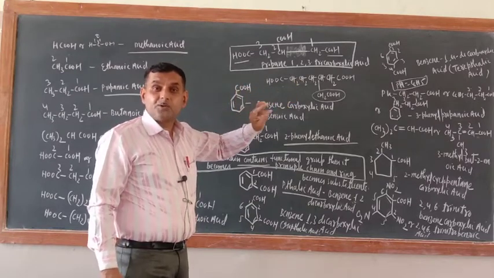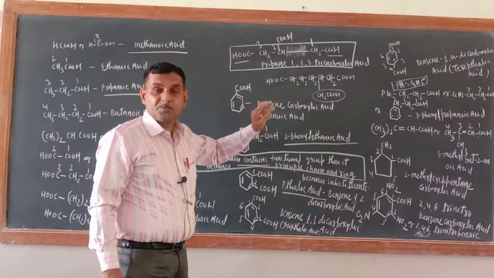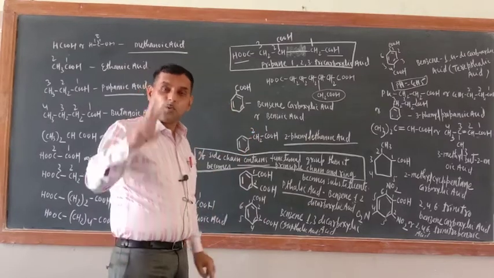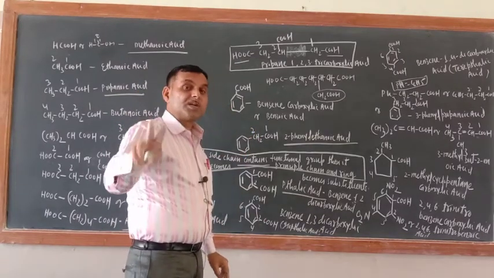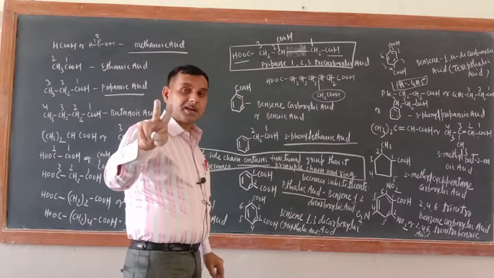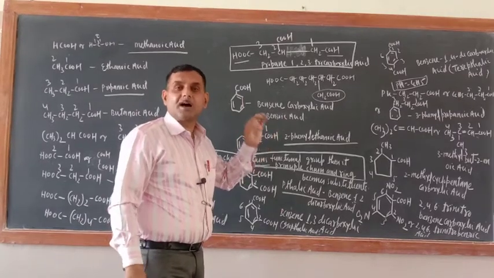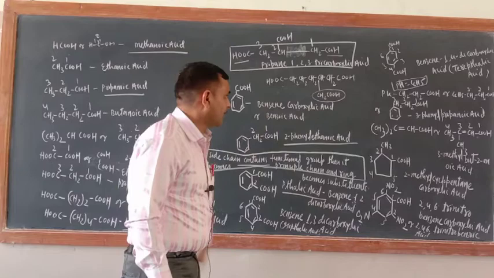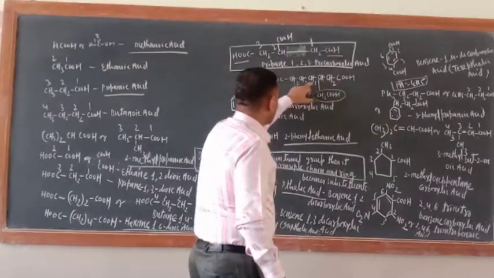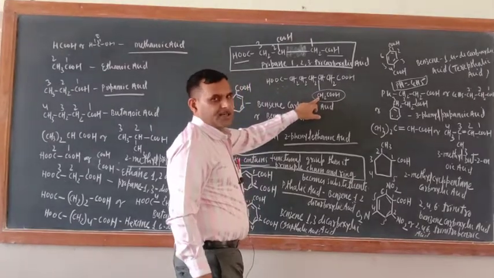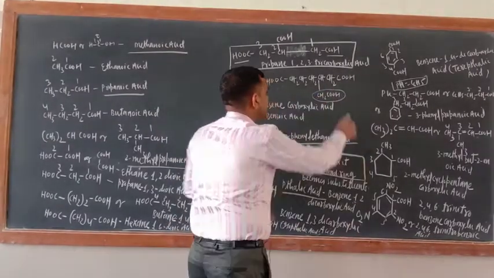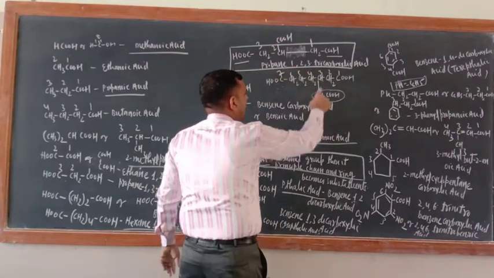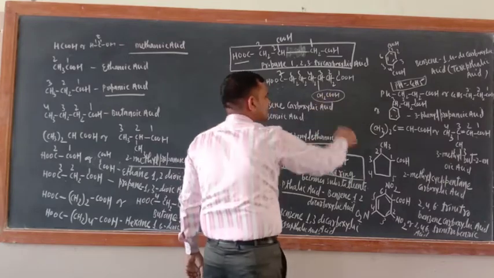So just see, this rule is there when there is a straight chain of carbon and carbon. Second one is more than 2 similar carbon containing functional groups. Once again I am telling you, if more than 2 similar carbon containing functional groups are bonded with the straight chain of carbon and carbon, then the carbon of the functional group is not counted in the principal chain. Okay, but here what is there? 2 are part of the straight chain, but the third one is bonded with the side chain. So what should be there? These 2 will be 1, 2, 3, 4, 5, 6, 7. At 3 position, this will be treated as a substituent now.